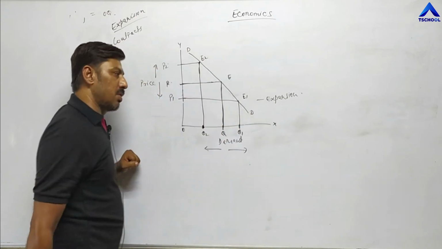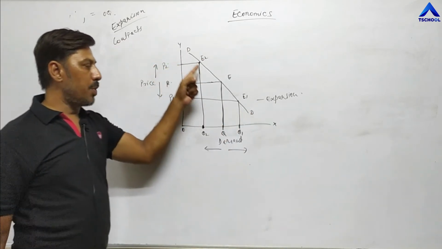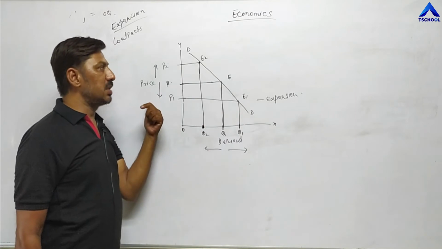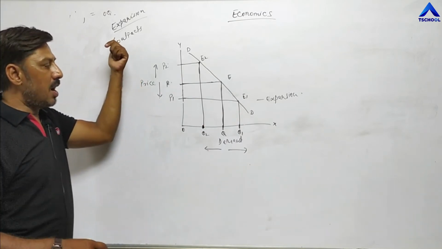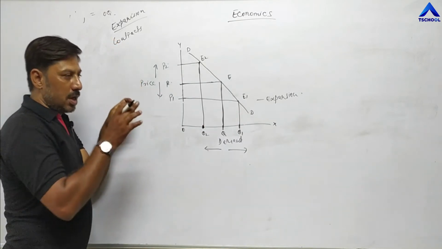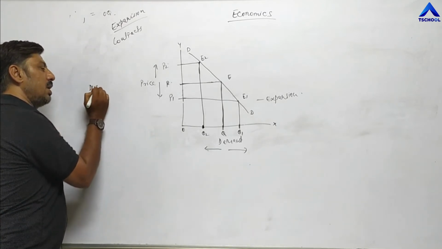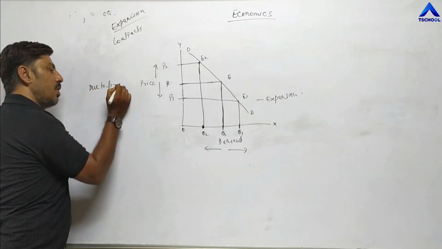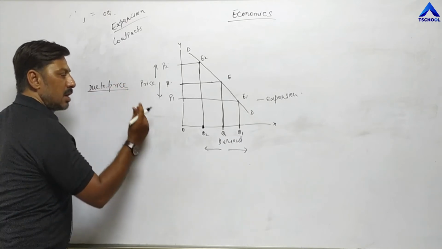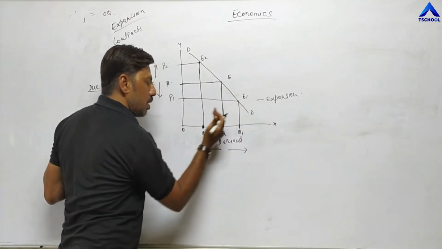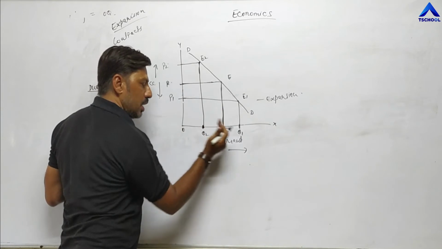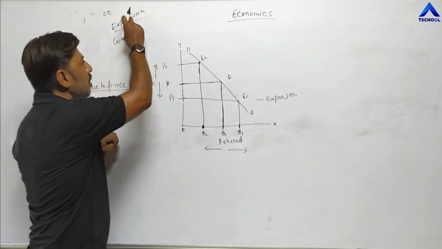The demand curve is sloping downward because in both cases, expansion and contraction, demand expands or contracts only due to price. Whenever only due to price, demand either increases or reduces, it is called expansion and contraction.